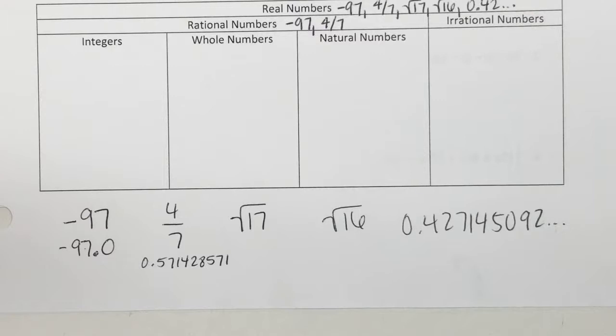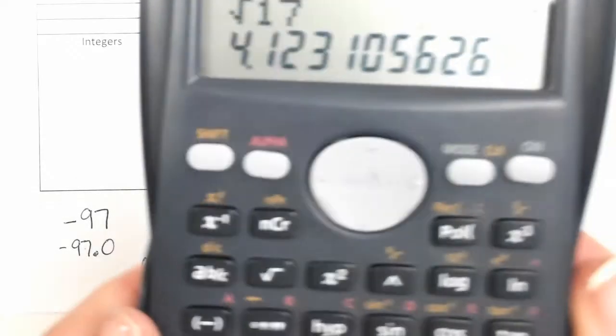Alright, what do we think about square root of 17? What do we think about that one? Alright. Very good. So it's irrational because it's not a perfect square, but guess what? If you can't remember that, just type in square root of 17 in your calculator and check this out.